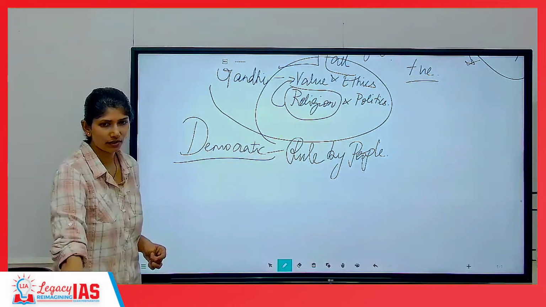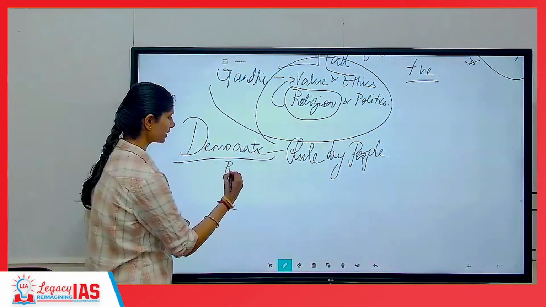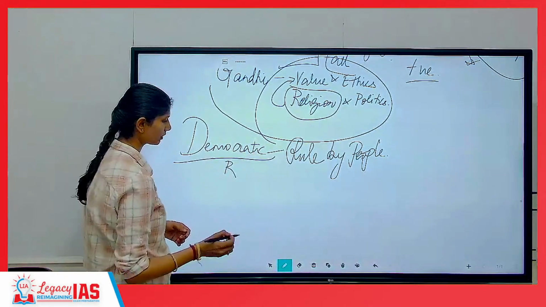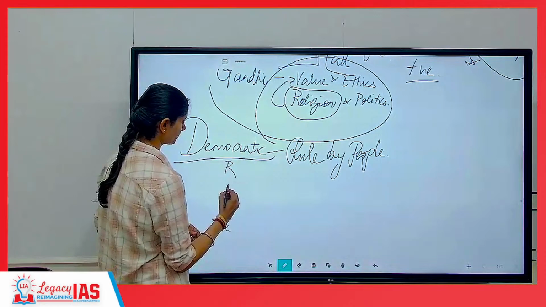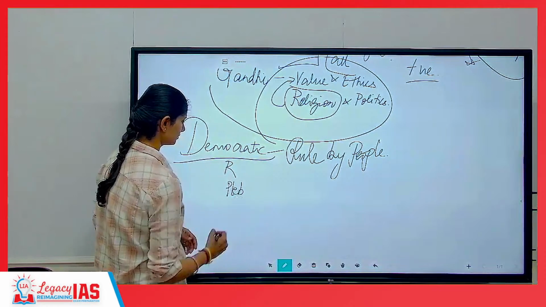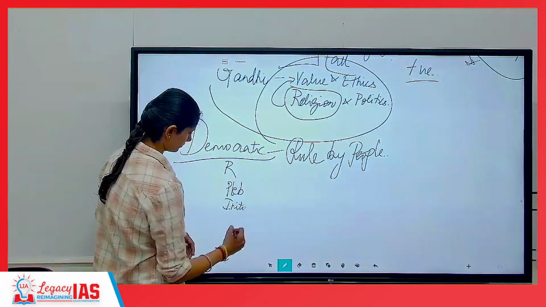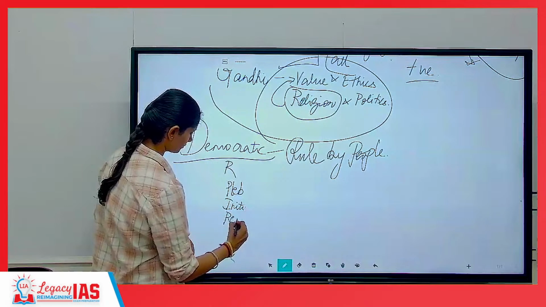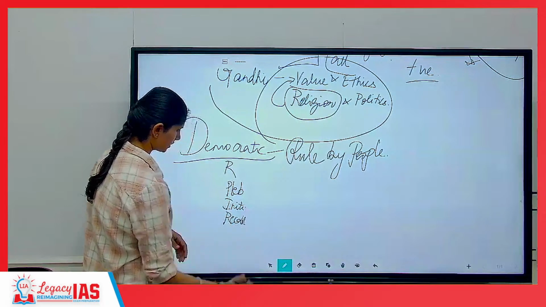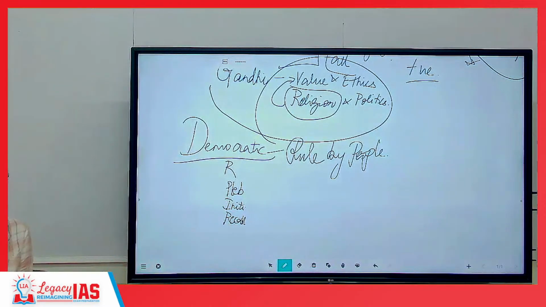When you say democratic, there are a couple of instruments that democracy uses. Write that down: referendum, plebiscite, initiative, recall. Referendum, plebiscite, initiative and recall are all tools of democracy.